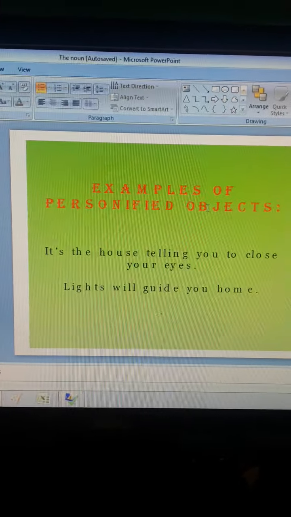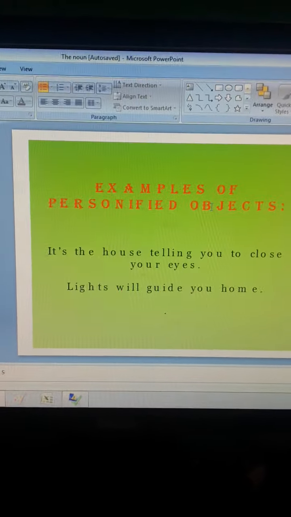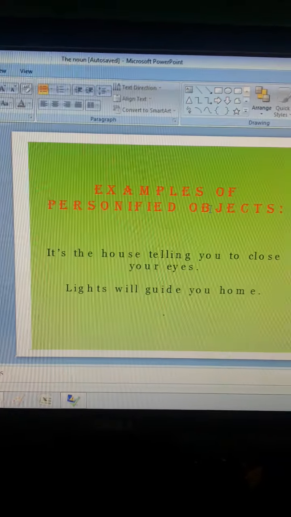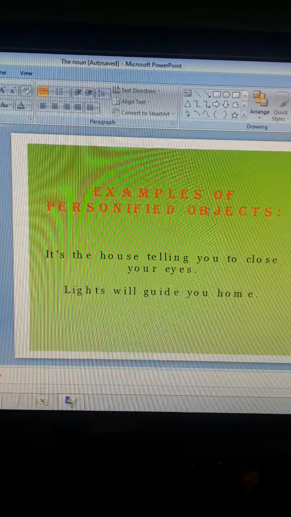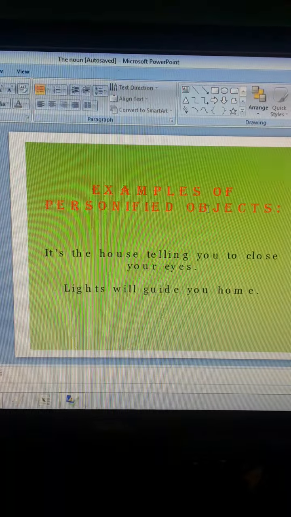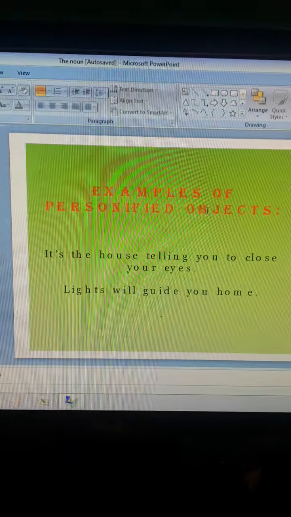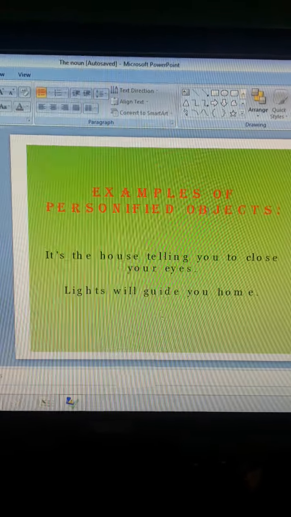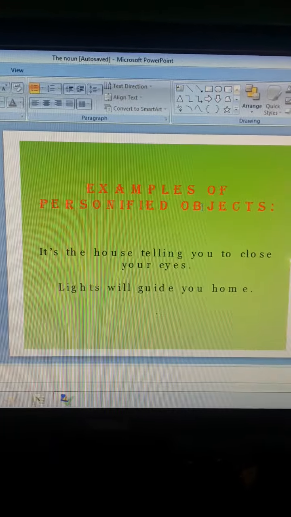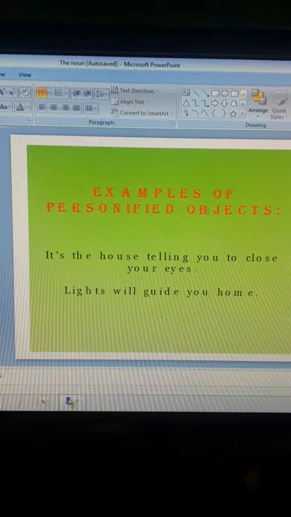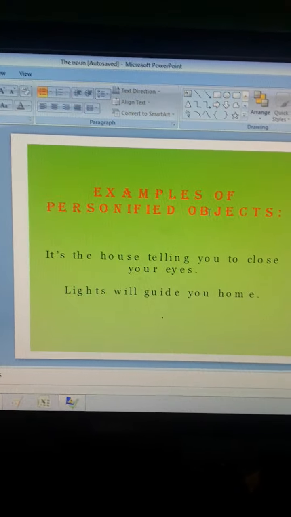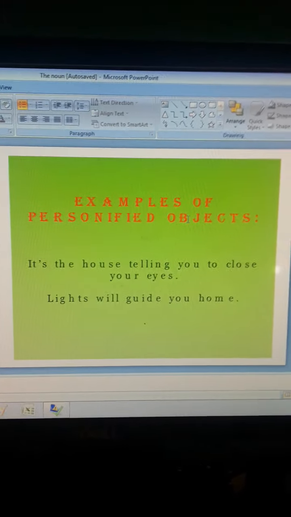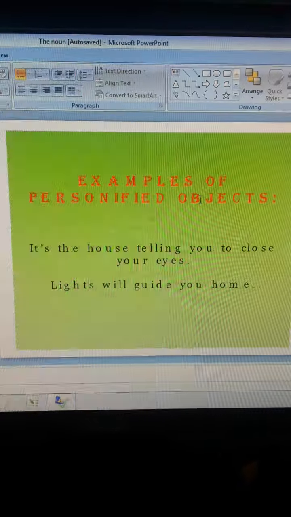Telling, that is speaking, can be done by living things. A non-living thing can never speak. Have you ever seen a house speaking? No, I don't think so. Hence, when a non-living thing is taken as a living thing, as in the house telling you to close your eyes, then the house has been personified over here. As per the name person, it has been resembled as a person. Hence, it has been personified over here.